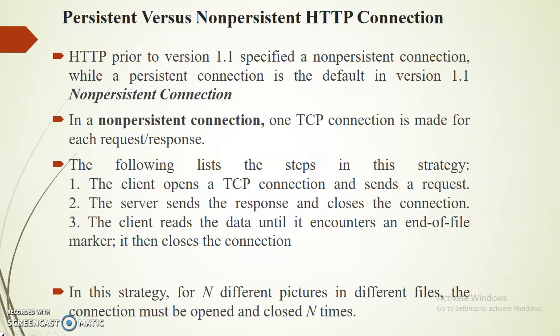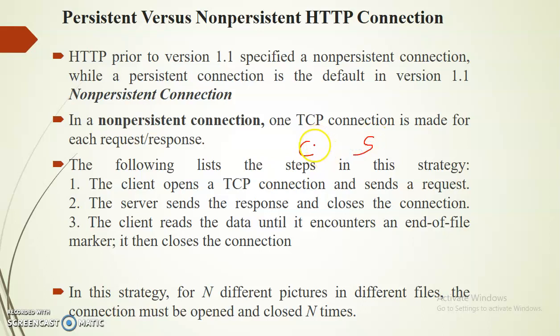In HTTP, we have two types of connection. One is the persistent connection, another one is the non-persistent connection. Prior to HTTP version 1, we had the non-persistent connection. Now we will discuss what the non-persistent connection is. For example, the client wants to communicate with the server.